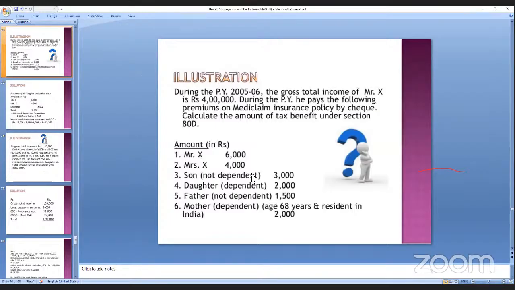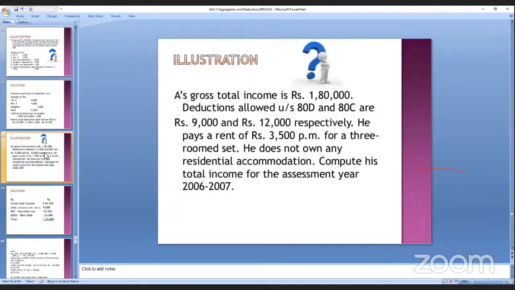Father not dependent is 1,500, means still he was working. So these all are the deductions they have made. And mother is 68 years and she is dependent and resident in India. That is 2,000. Is it clear? Now we'll see what goes for the deductions.